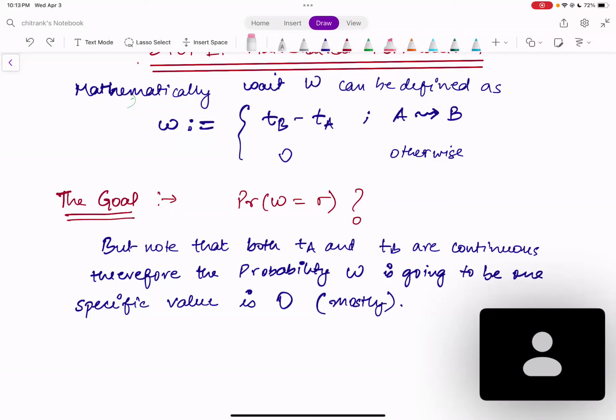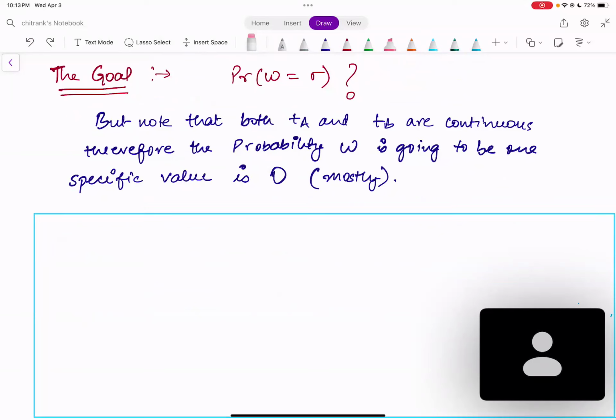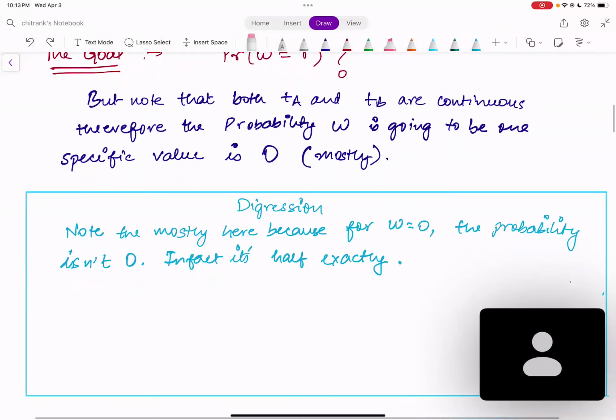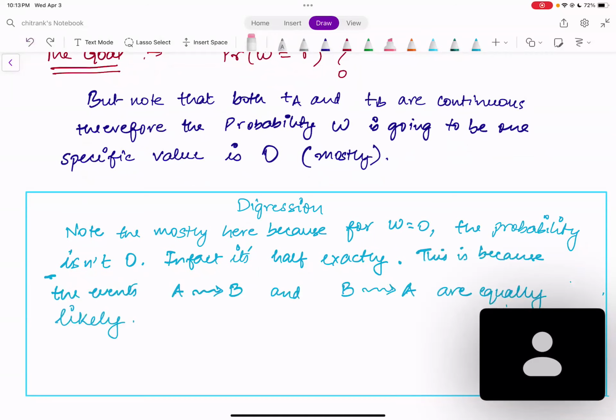But before that, let's move on to a certain digression and see why I used the term mostly. So here's the digression. I use mostly here because it turns out that for W equal to 0, for that particular event, the probability is actually not 0. In fact, it's exactly half.